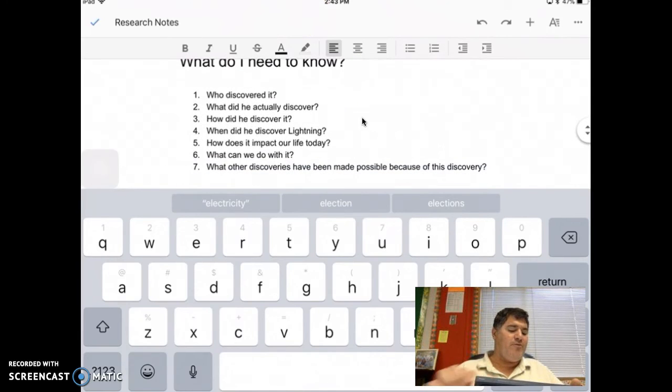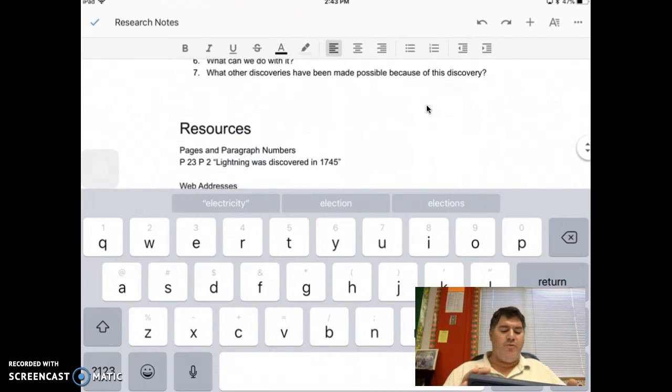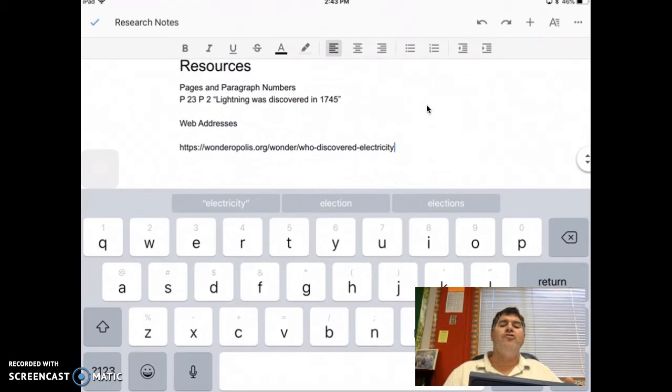Then I would do the same thing with some of the other ones. What did he actually discover? That one source would have it. So I just take a look there. That's what I want you to do with your research. Go ahead and research different things. Also, make sure that you research some of the other discoveries that were based on the discovery or the invention that you did.